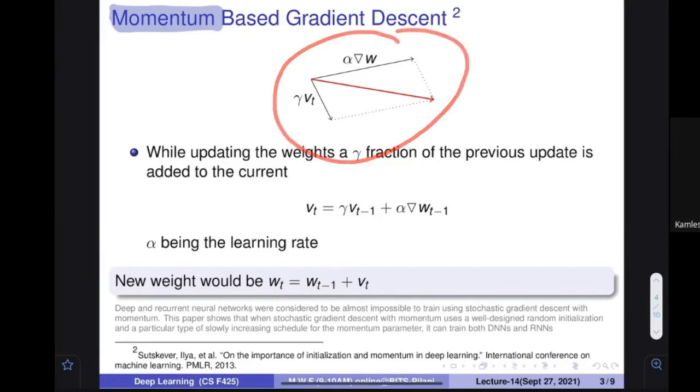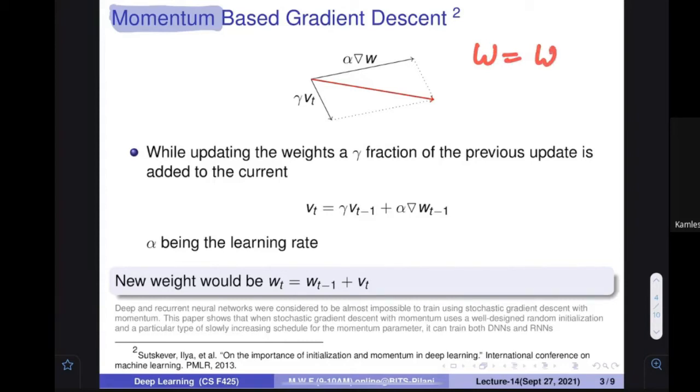Okay. So this graph is nothing more than this. Let's assume that W is in this particular direction, and the gradient of W is in this particular direction. You apply alpha times and then use this quantity to modify the weights. So whatever weight you have, you are going to say weights plus alpha times gradient of W. Let's assume that the previous weight update was in this particular direction.